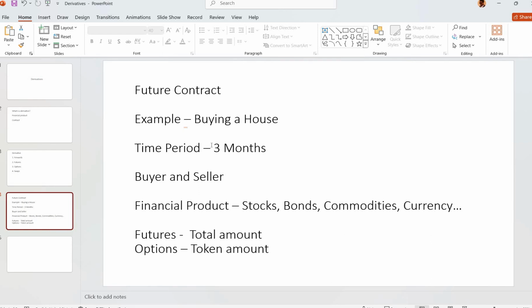And every contract comes with an expiry. It may be 1 month, 2 months or 3 months. And a contract is nothing but a financial product. It can be stocks, bonds, commodities, currencies, etc.